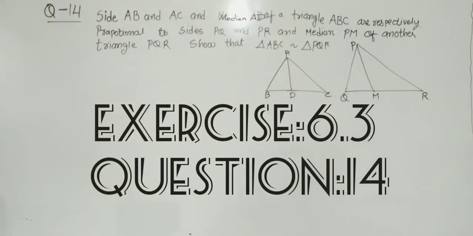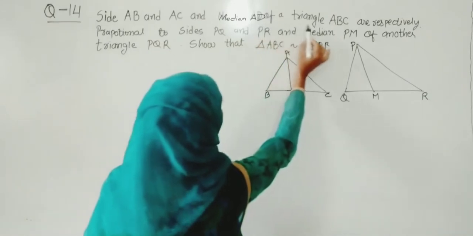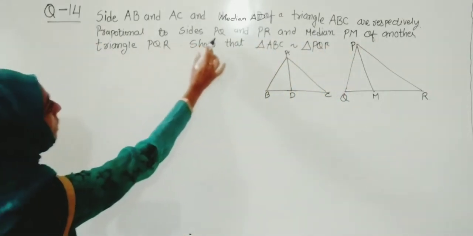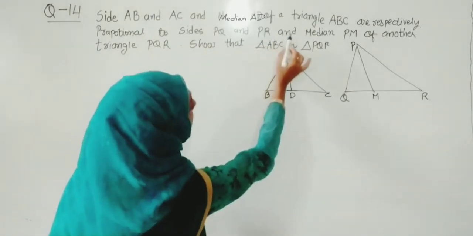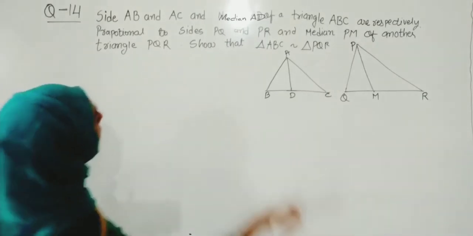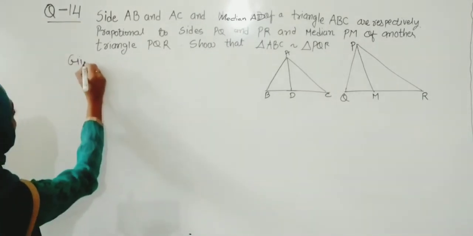So here I am reading the question. Side AB and AC and a median AD of a triangle ABC are respectively proportional to side PQ and PR and a median PM of another triangle PQR. What they are trying to say, that is, what is given?